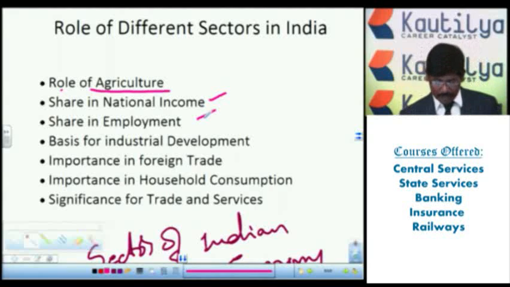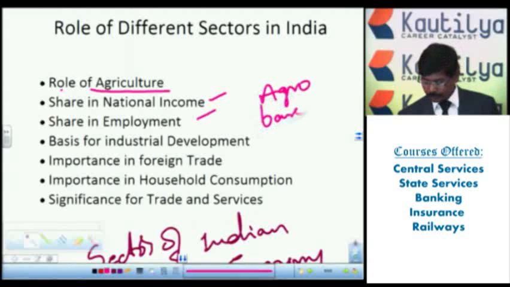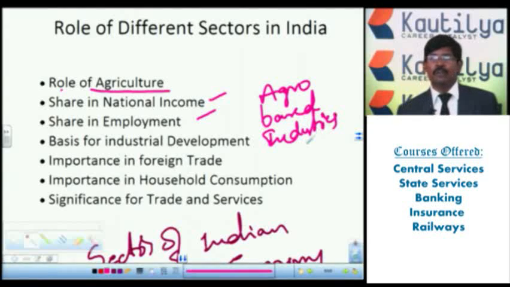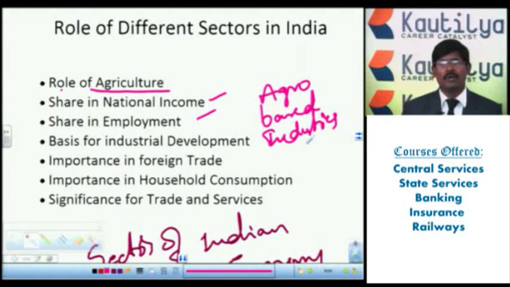The next one, the basis for industrial development. Based on agriculture, we develop agro-based industries. Agro-based industries mainly depend on the agriculture sector for raw material. In India, there are many industries that depend on agriculture.